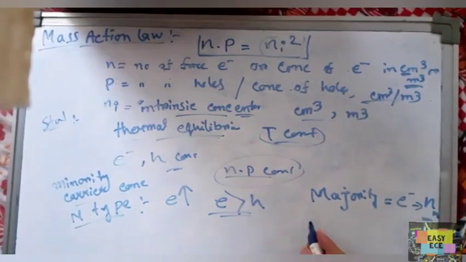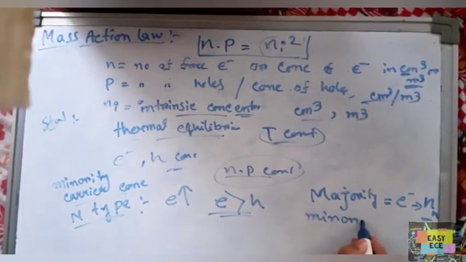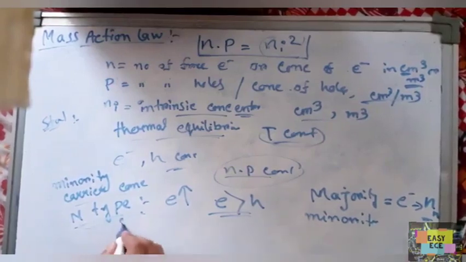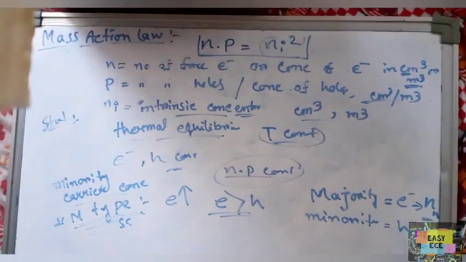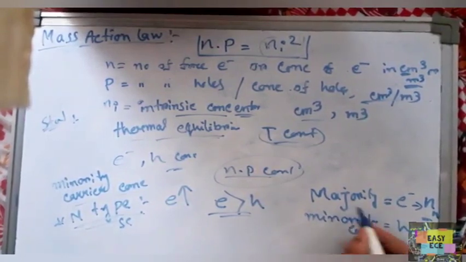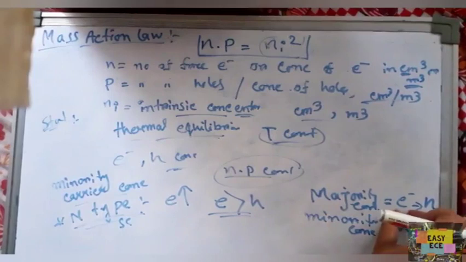The minority carrier for n-type is holes, denoted as P suffix n, where the suffix n stands for n-type.